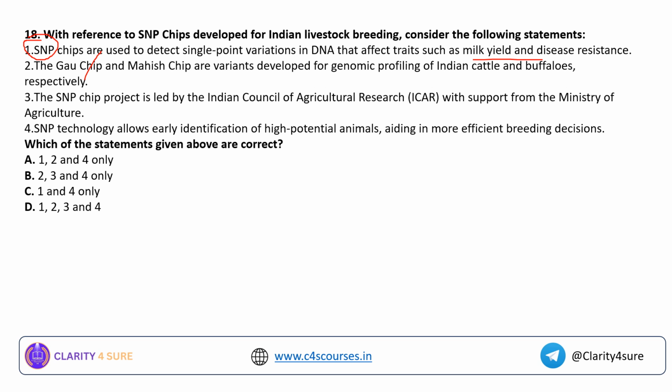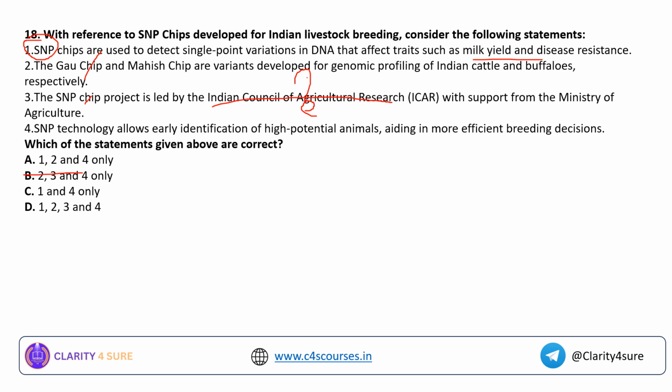True. The SNP chip project is led by ICAR with support from the Ministry of Agriculture. This is a question mark because it talks about livestock, so the Department of Animal Husbandry has to be in place instead of ICAR. SNP technology allows early identification of high potential animals, aiding in more efficient breeding selection. Yes, statement number 4 is also correct.